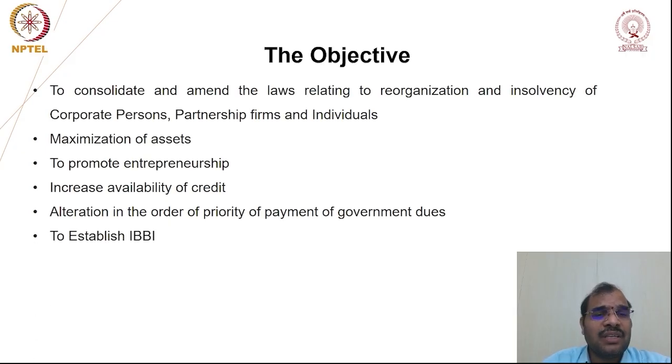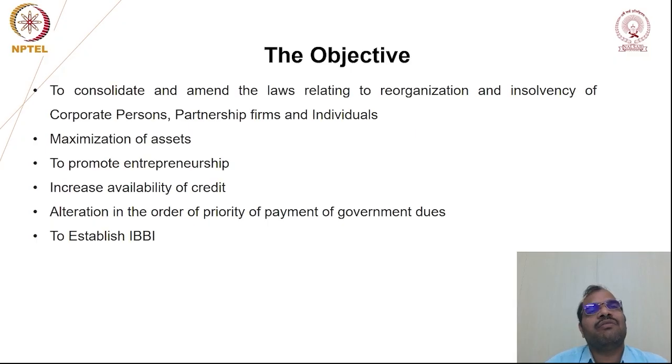Then another objective of this legislation is to establish the IBBI, the Insolvency and Bankruptcy Board of India. Under this legislation, they have established the Insolvency and Bankruptcy Board of India. If you observe section 3, interestingly, in other legislations the definitions part is generally in section 2. I'm not saying it's a rule, but generally.